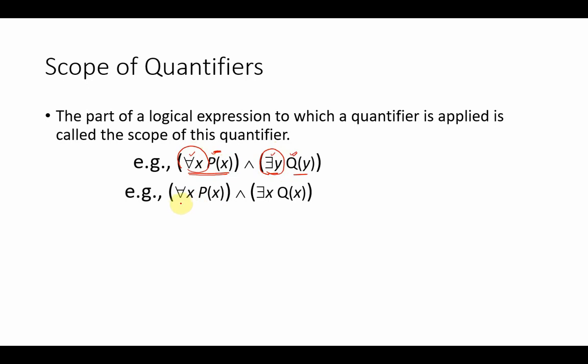If I write it like this, for all x p(x) and there exists x q(x), although I am using the same variable over here, still I read it as: for all values of x, p(x) is true, and there exists at least one value of x for which q(x) is true. This for all is being applied only on p(x), and there exists is only being applied on q(x).